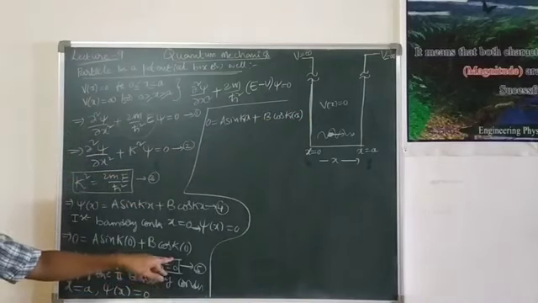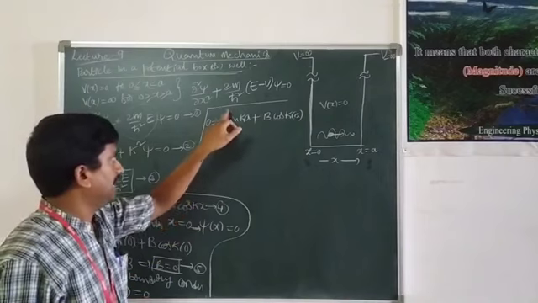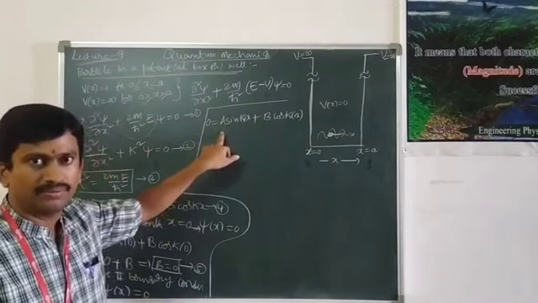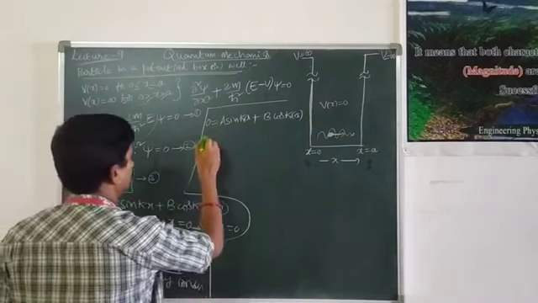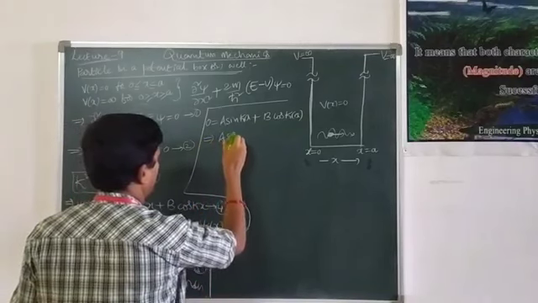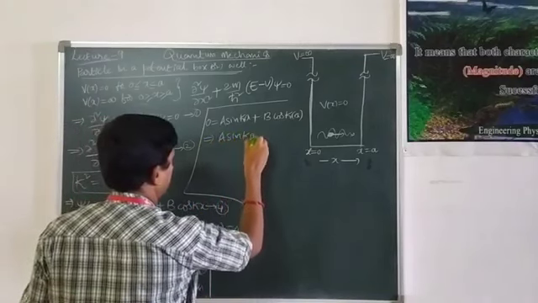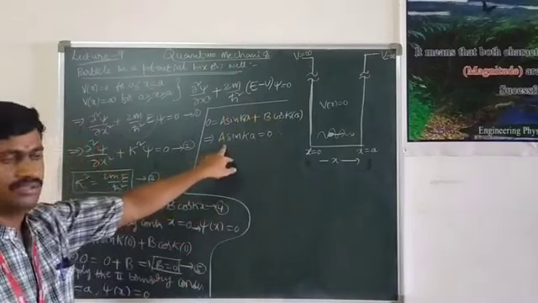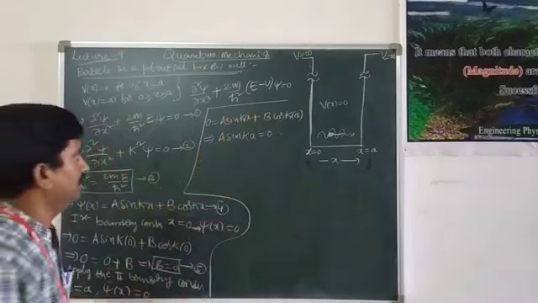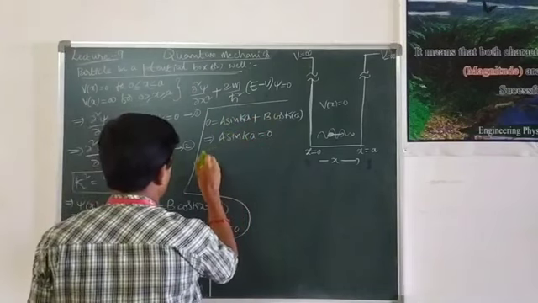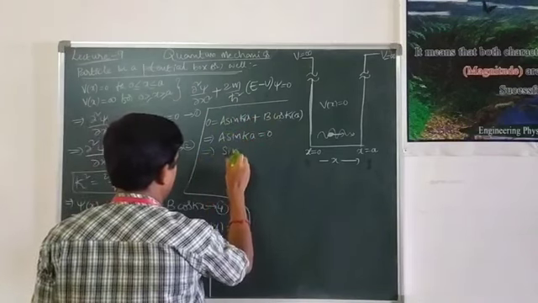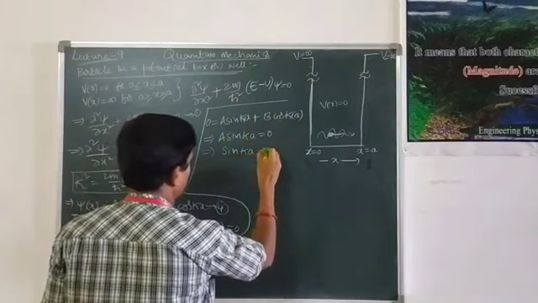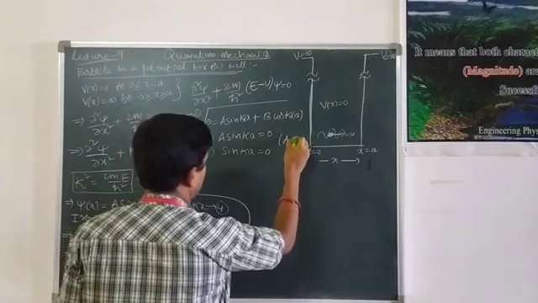Here b is already 0. Hence a can never be equal to 0. So we have b equal to 0, hence a sin ka equal to 0. As b is already 0, a is never equal to 0. Hence, as a result, sin ka equal to 0, since a is not equal to 0.